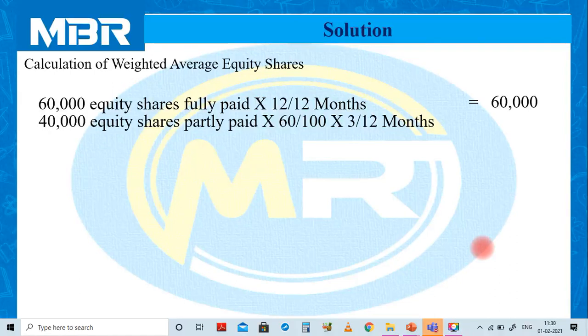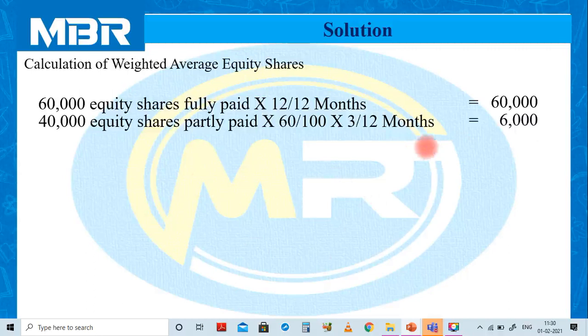As per the instruction given in the question, we have issued 40,000 partly paid equity shares on 31st December 2019. So period involved in this calculation, January 2020, February 2020 and March 2020. So 3 months divided by 12 months. So numbers of equity shares after due weightage of time element 6,000.